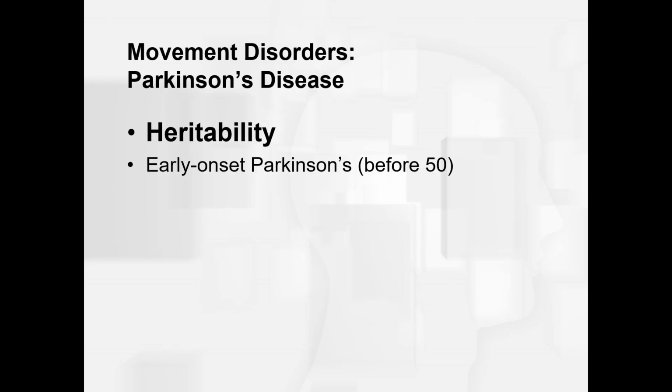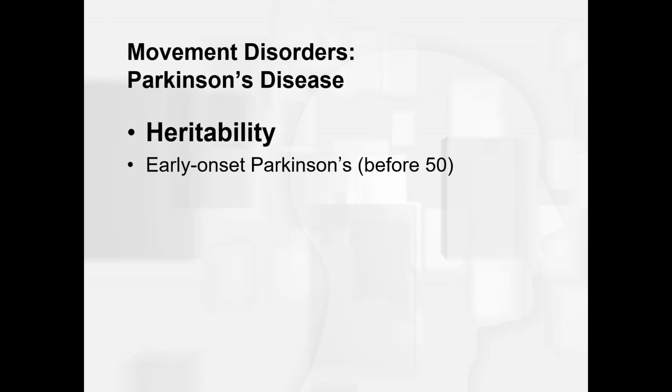So the first risk factor we're going to discuss is genetics. And in order to look at the genetic component of Parkinson's disease, we have to look at something called heritability. Now, heritability is the percentage of variation in a trait that can be due to genetics. So here we're talking about Parkinson's. So how much variation, when you look at the population of who gets Parkinson's disease, can be attributed to genetic factors. And when we look at Parkinson's disease, and we saw this also with Alzheimer's disease, we have an early onset and a late onset.